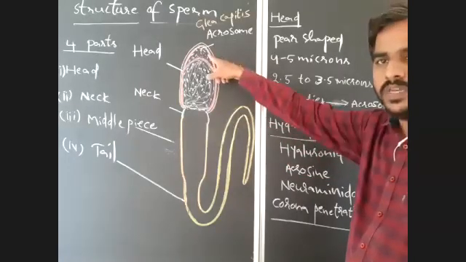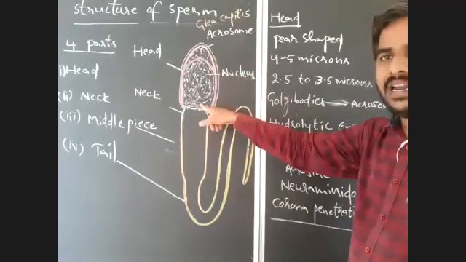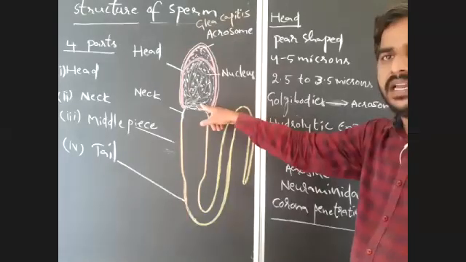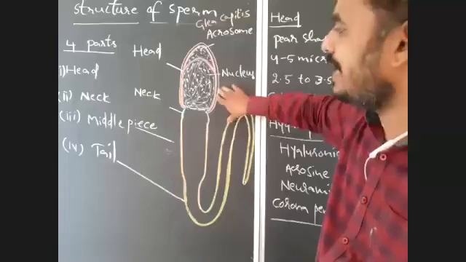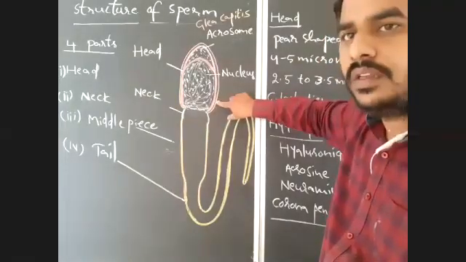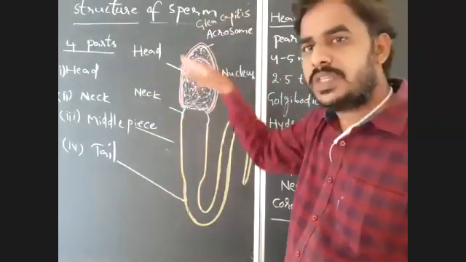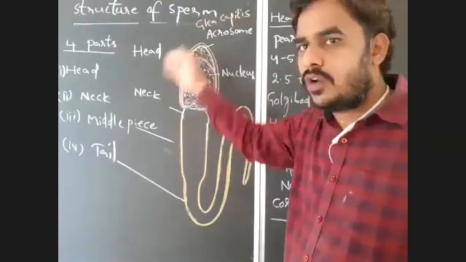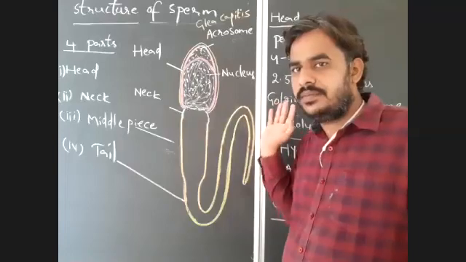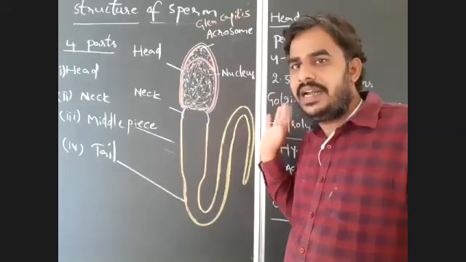Acrosome is a modified Golgi body. And if you observe here, there is a plasma membrane, this yellow colored. The plasma membrane present around the spermatid is elongated and occupies the head region. That you have to remember.